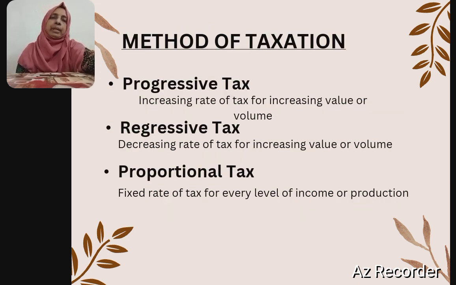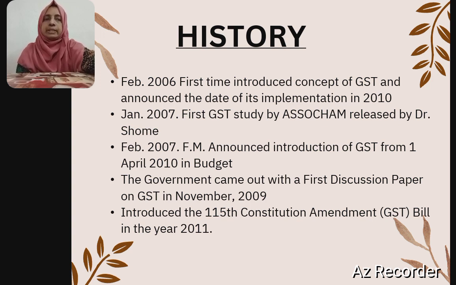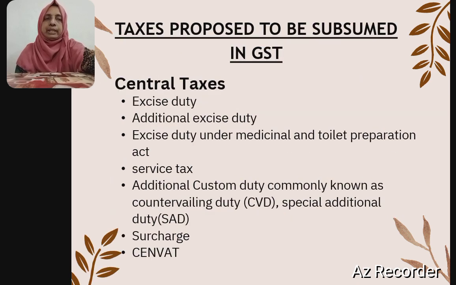There are different methods of taxation, that is progressive tax, regressive tax and proportional tax. The history of GST begins from February 2006 and it came into force in the year 2017. What are the taxes to be subsumed in GST? There are central taxes and state taxes which are subsumed in GST.